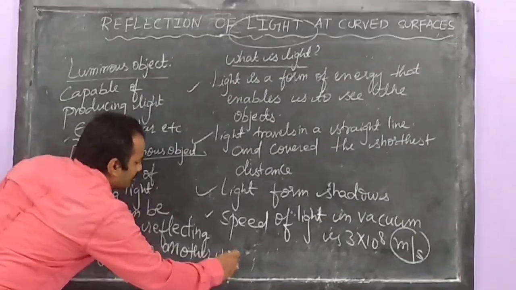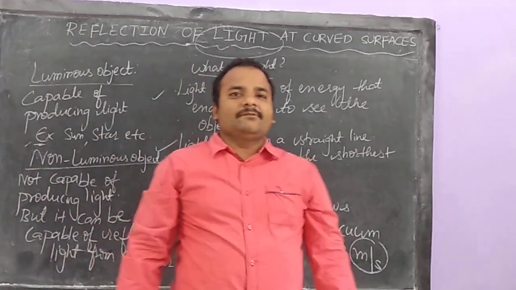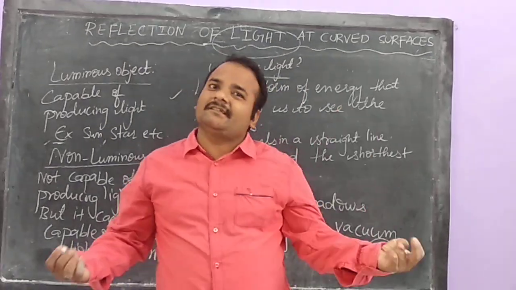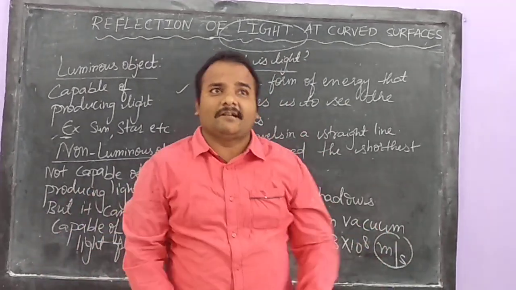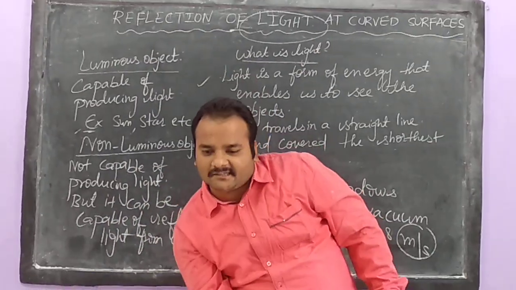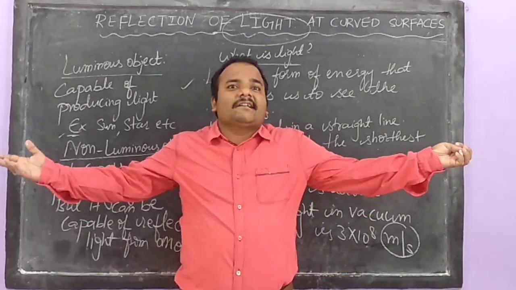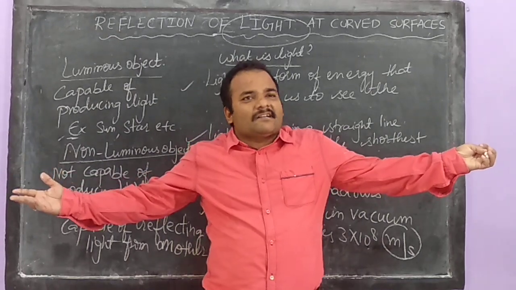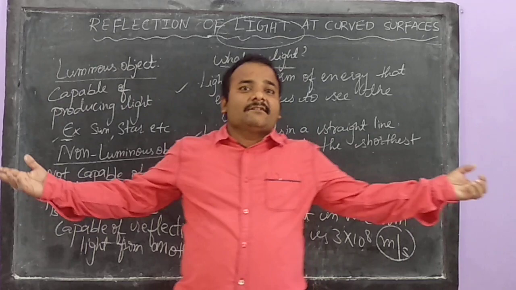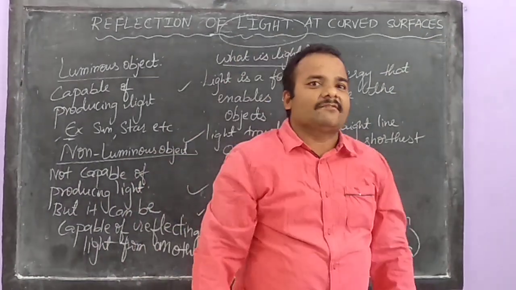What do you mean by this, from another source? We know that our earth cannot produce light on its own, but we are dependent on someone. On whom are we dependent? We are dependent on the sun. Because when the sunlight falls on the earth, the light reflects and the earth shines. We say that our earth is so beautiful only after the reflection. And the reflection is going on only when the sunlight falls on the surface of the earth.